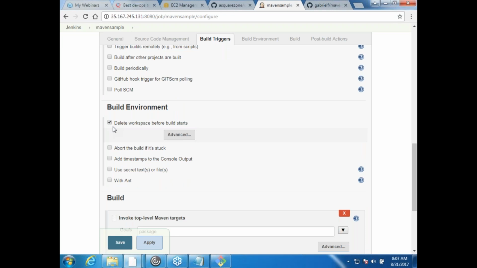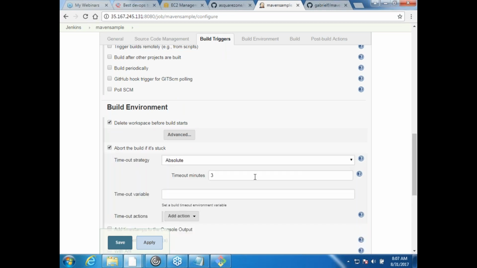Okay, and now abort the build if it is stuck. If for example your build comes with a requirement saying that build time should not be more than 10 minutes, then you can just say 10. Whenever it takes 10 point some minutes, your build will fail, it will abort the build, saying that build is taking too much time. That you can set using here.